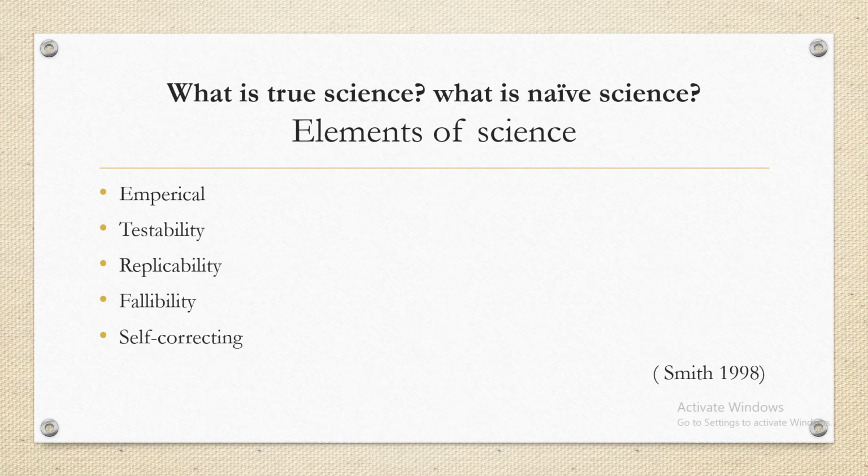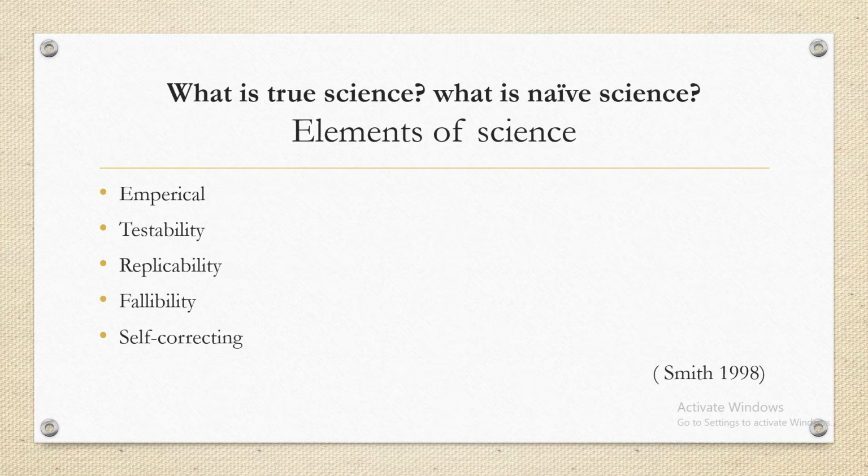Another is replicability, also called repeatability. And another is fallibility, or tentativeness. That's why there is always error: sampling error, margin of error, and we say there are others also, non-sampling error. All these theories and concepts are related to this, and science is self-correcting. If there is a new concept and new evidence particularly, it is always considered to be corrected again.